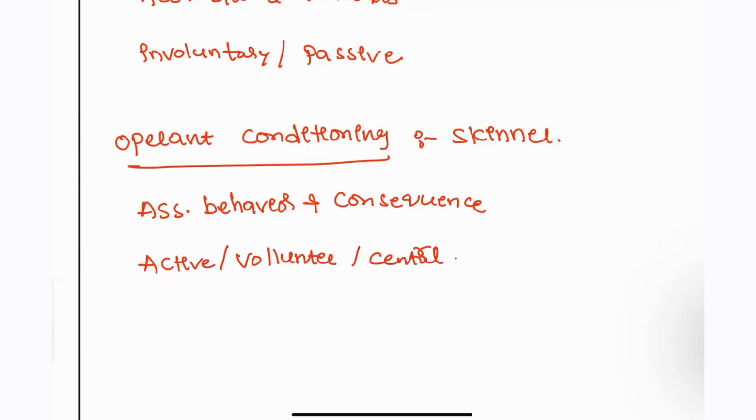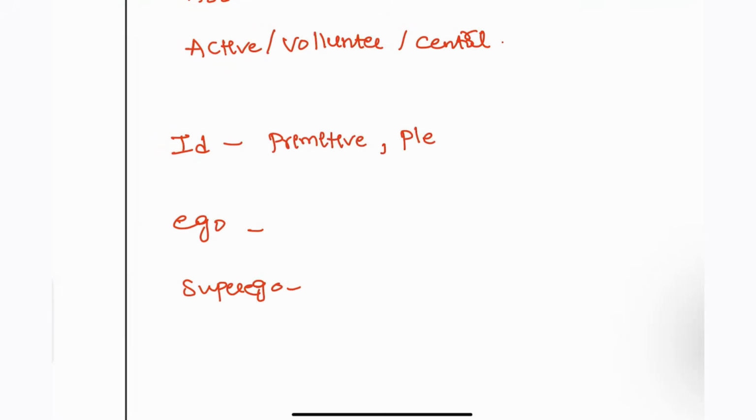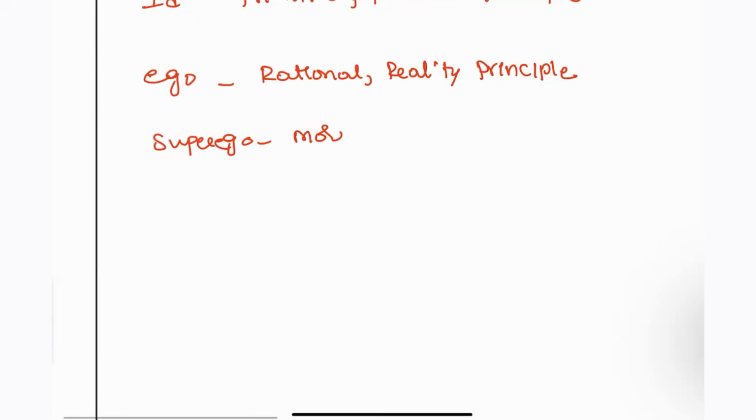Next, we also have the id, ego and superego. Let's see what those are. What is meant by the id? The id is primitive, always about the pleasure principle, like libido or aggression. Next, the ego is rational, the reality principle. Next, the superego is about morality, the moral principle that you are going to see.